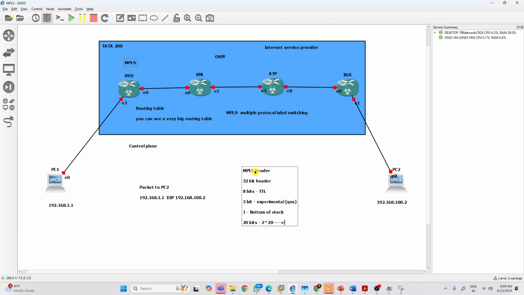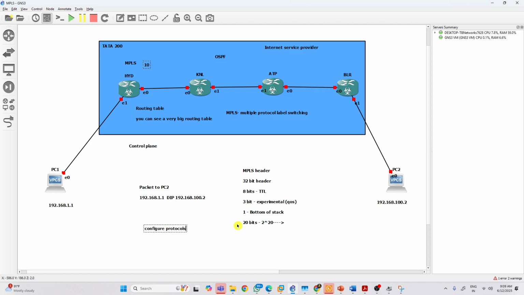So remember this thing. This is an MPLS header. In the MPLS header there are 20 bits which are allocated for labels. Suppose you just configure MPLS on the Hyderabad router, it will generate a label called 10, something just like that. Understand? Okay, simple. It will generate a label 10. To generate a label, you need to configure protocols.